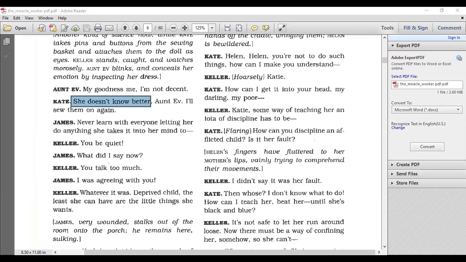So we see that Helen's reactions are blunt, and whatever comes to her mind, she does it without thinking. And we see here James says it. What does James say? He says she will never learn. Helen is never going to learn what's right and what's wrong because everyone lets her get away with anything that comes to her mind.